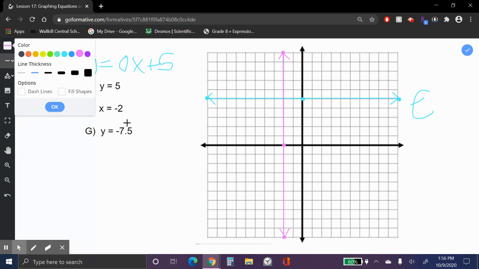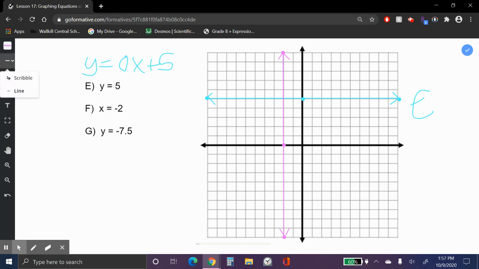So whenever you have x equals a number, it's going to be a vertical line at x equals -2. So left 2 from the origin. So we have f. Want to scribble it, not line. So my f is going to be x equals -2.